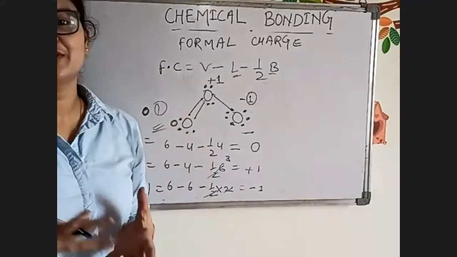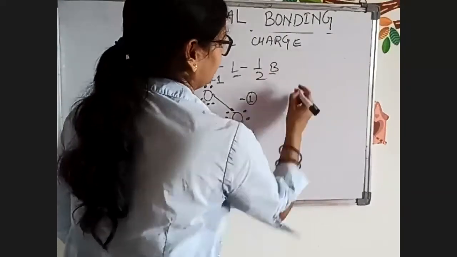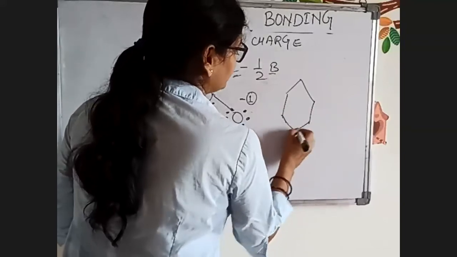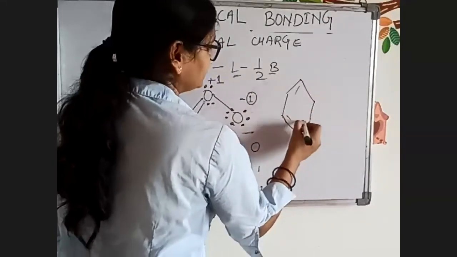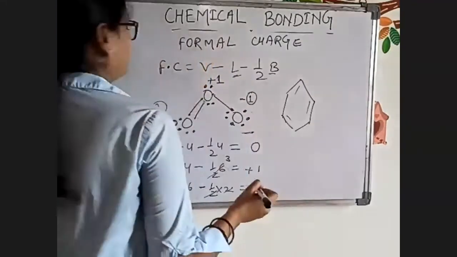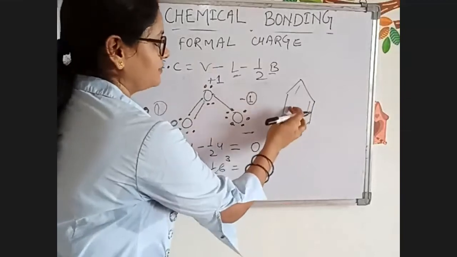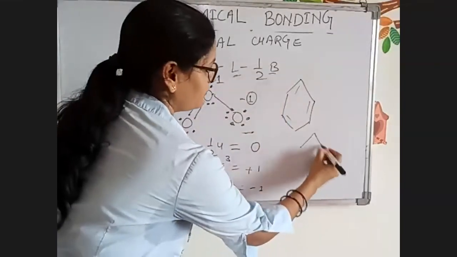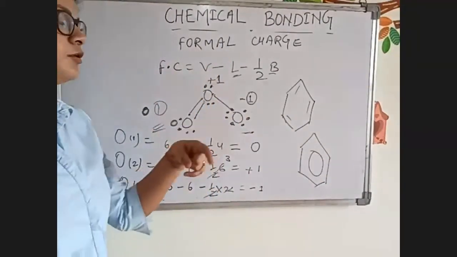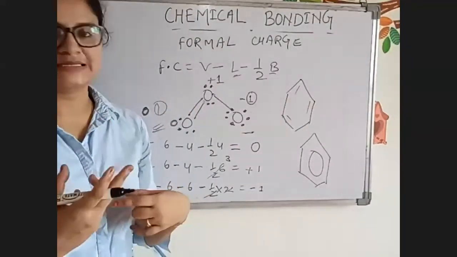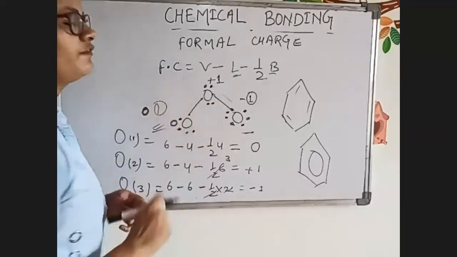So I'm talking about the resonating structure. See, when we write the benzene structure, resonance is there in ozone also. In benzene, the position of the double bond and single bond is not fixed. Sometimes the double bond is here, sometimes here, and sometimes here. So generally we write a ring. This ring means the position of double bond and single bond is changing. It's not fixed. So here also, this double bond sometimes comes here, and the single bond will be written like this.